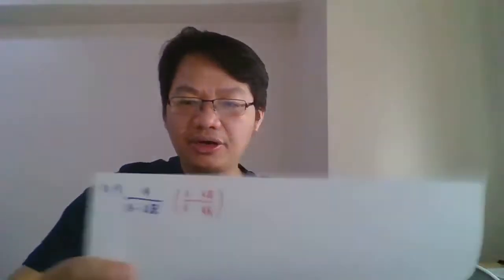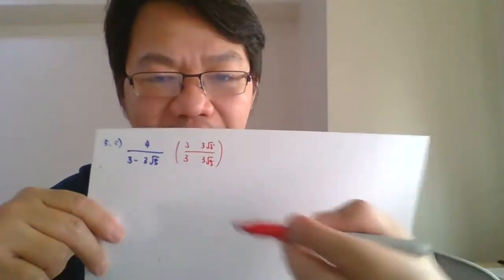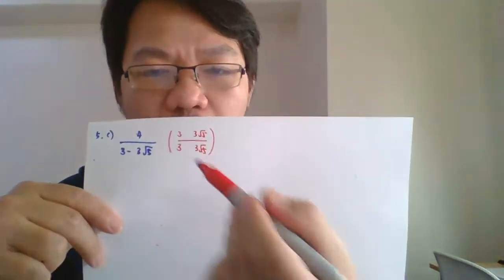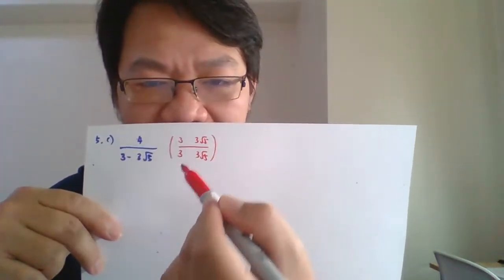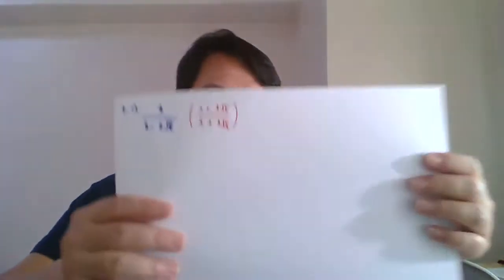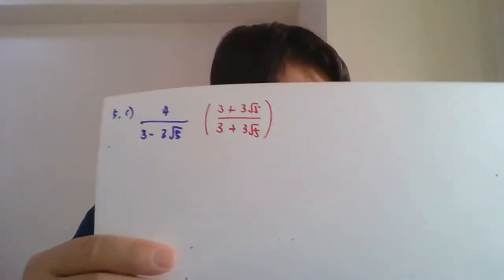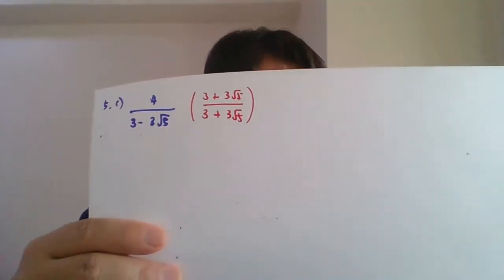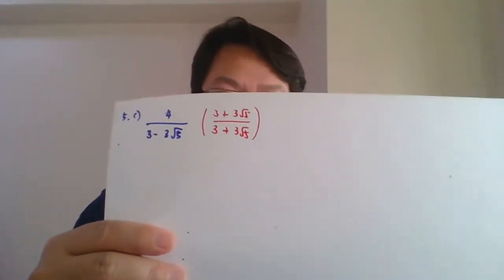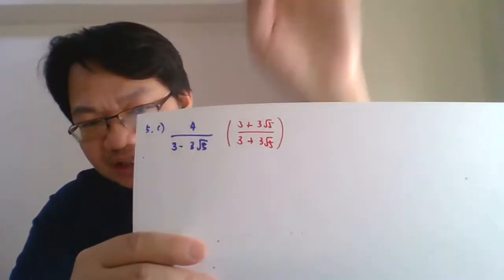So 3 surd 5. I already copied the denominator, but the operation is always opposite. This one is minus, so it will become plus. So this is the first step you need to apply. After that, just do the normal expansion.